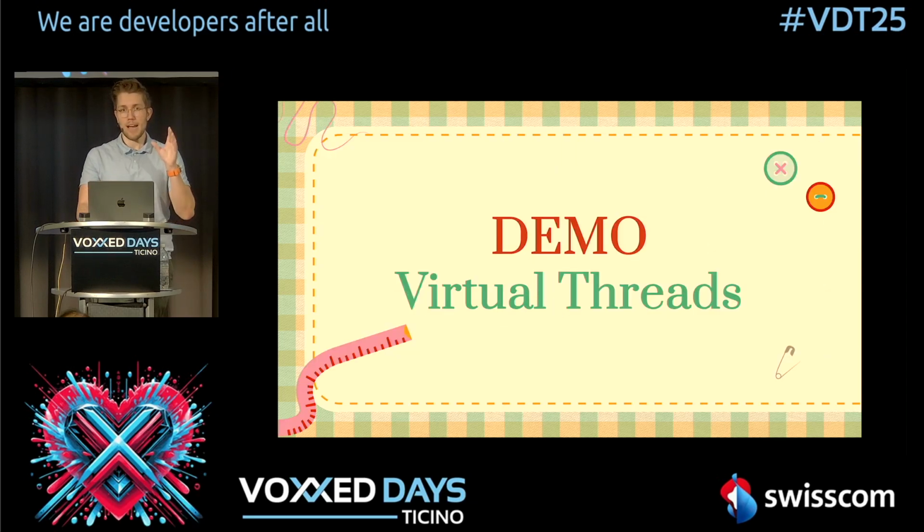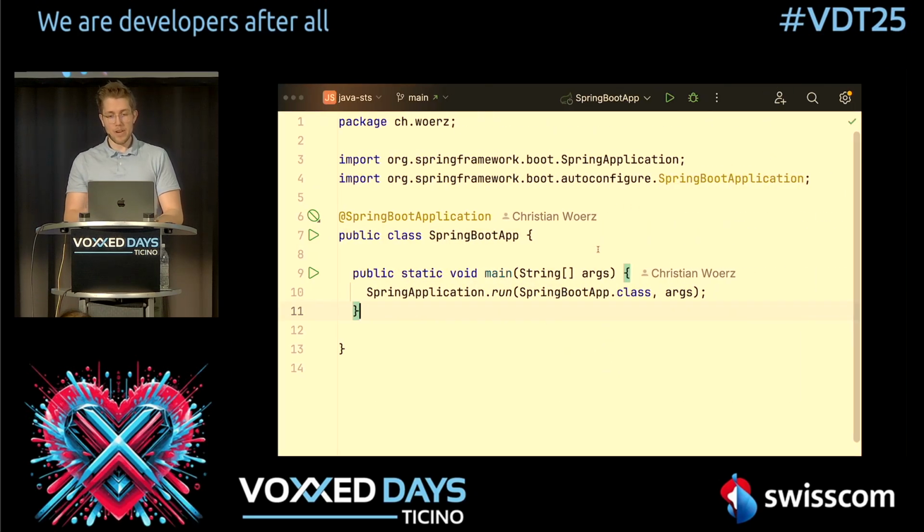Now, let me show you how they work in code. So we are here in IntelliJ. We have an empty Spring Boot application. I'm using Spring Boot 3.3 with Java 23, but of course you can also do this with Java 21 and Spring Boot 3.2. You have to enable some preview features so that you can use StructuredTaskScopes, but virtual threads are available since Java 21.